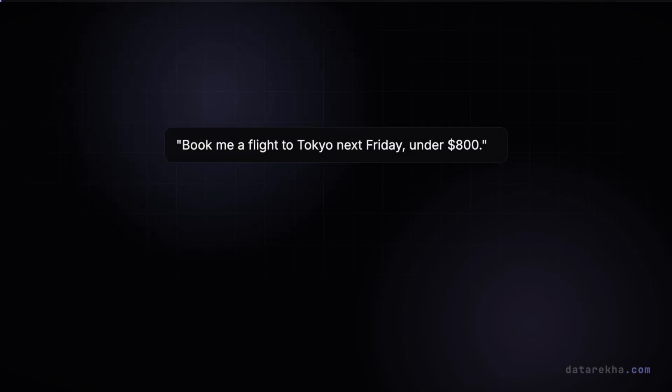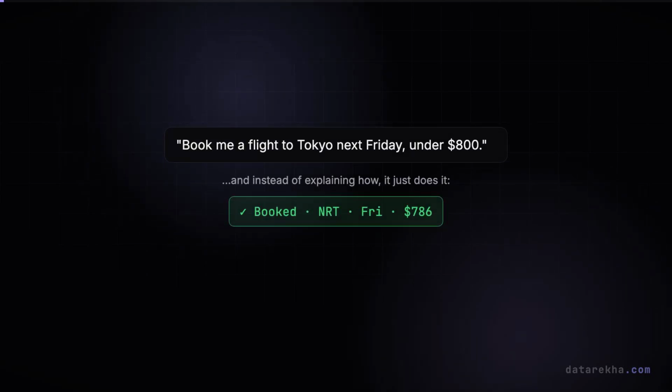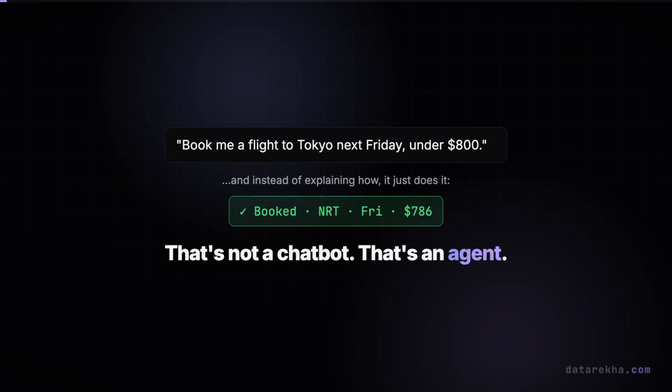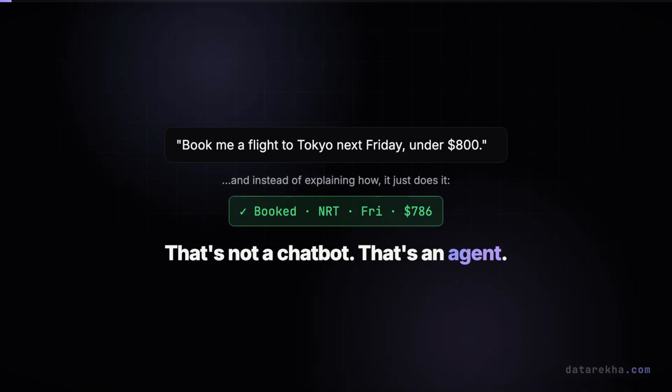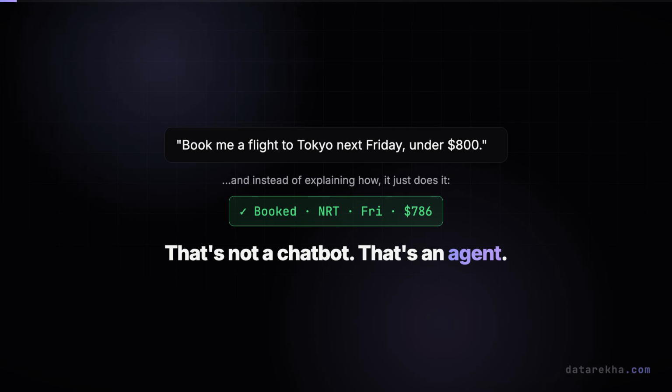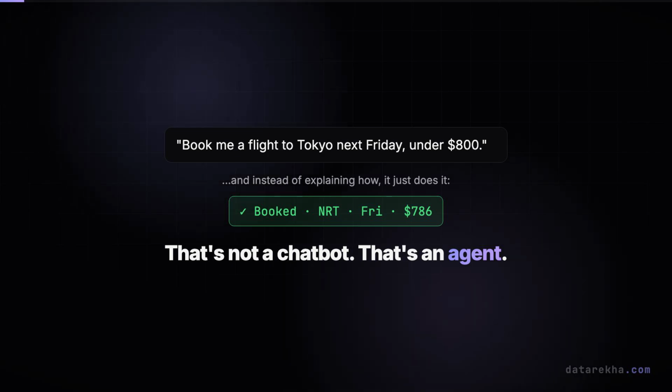You type, book me a flight to Tokyo next Friday under $800. And instead of explaining how you might do that, it just does it. It searches, compares options, fills in the details, and comes back with a booking. That is not a chatbot. That is an agent. So what is actually different under the hood?